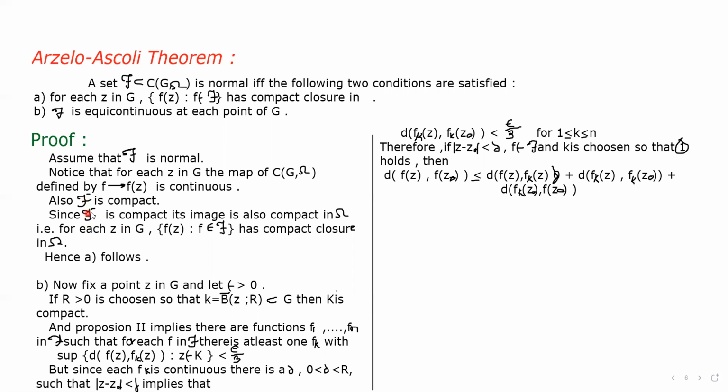Since the closure of script F is compact, its image is also compact in Ω. That is, for each z in G, the set of all f(z) has compact closure in Ω.